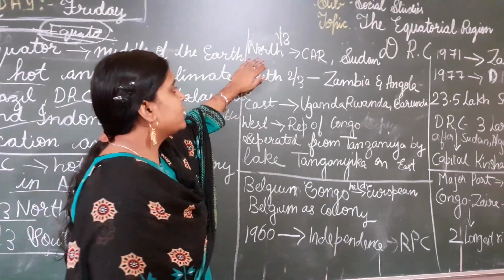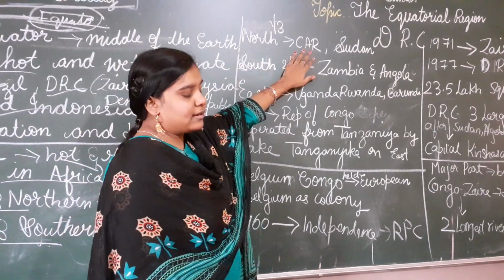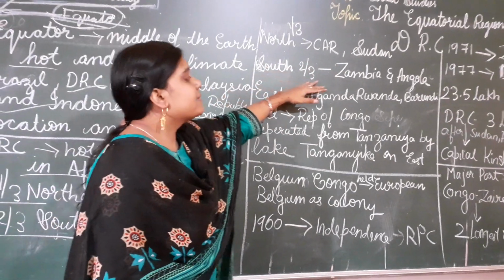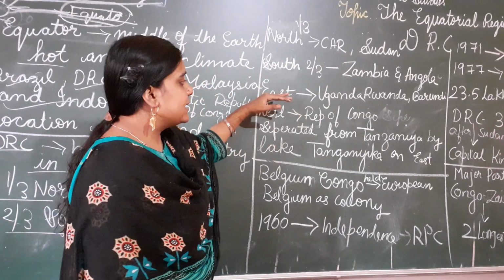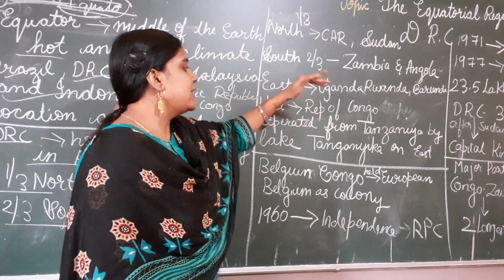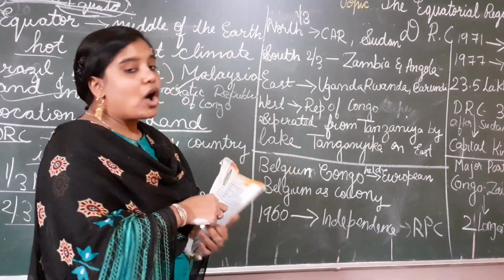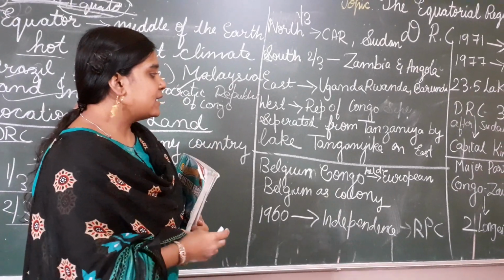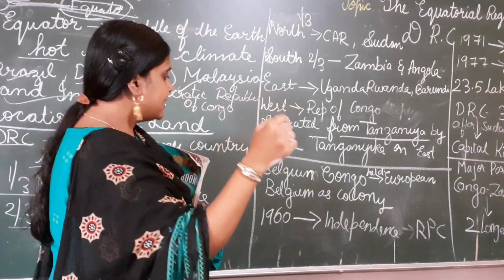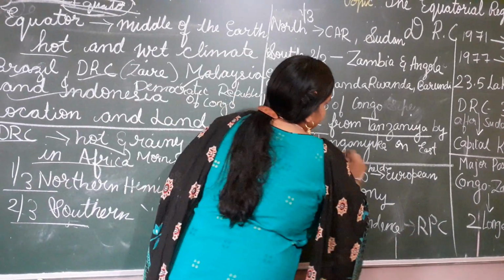We will learn here. On the north side we have the Central African Republic and Sudan. On the south side we have Zambia and Angola. Then on the east side we have Uganda, Rwanda and Burundi. On the west side we have the Republic of Congo. These are all separated from Tanzania by Lake Tanganyika.